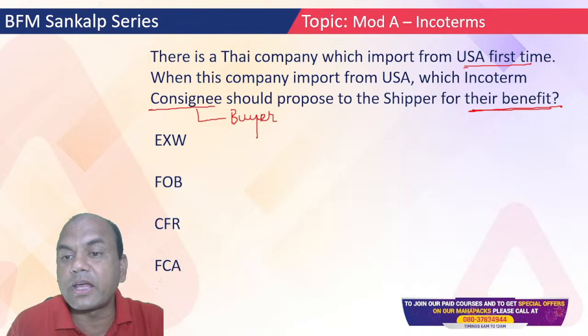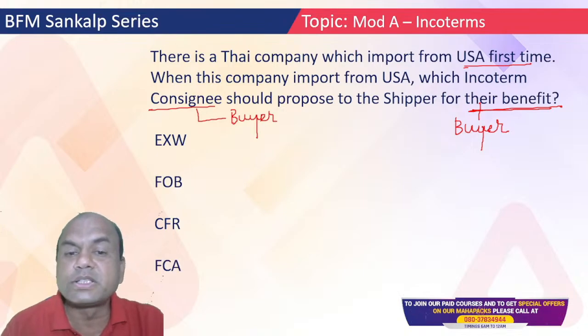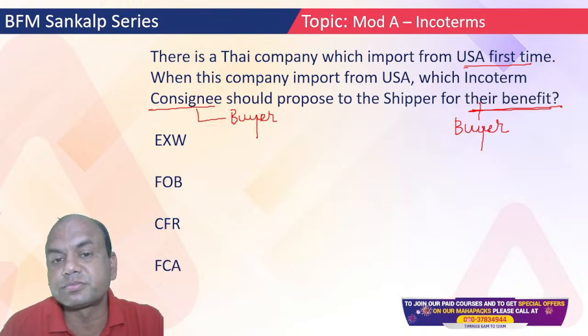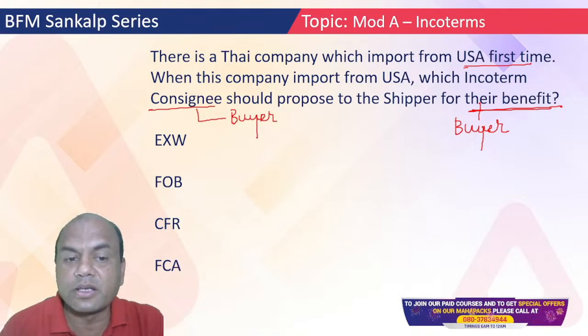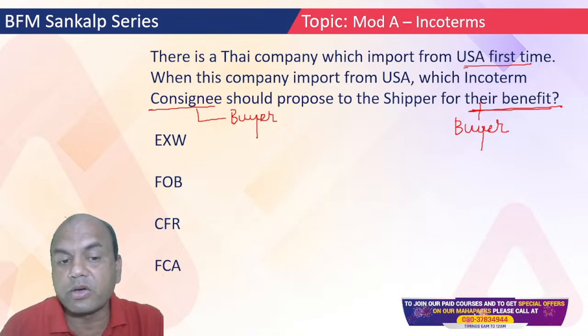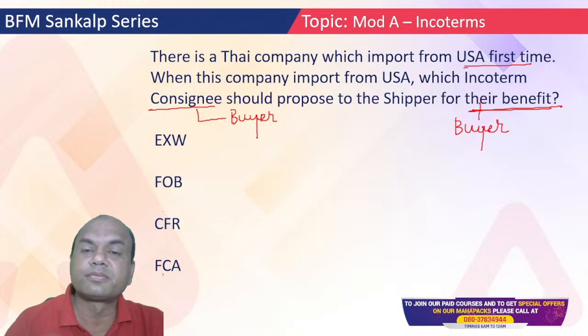So for the buyer's benefit, which Incoterm should this buyer propose to the shipper? Shipper means seller, exporter. So should he or she propose Ex Works or FOB or CFR or FCA? Now, what do you say about this?